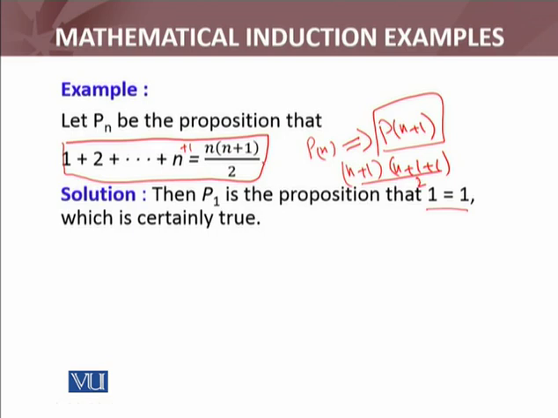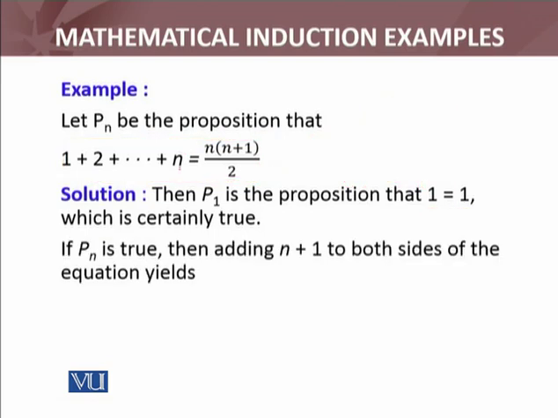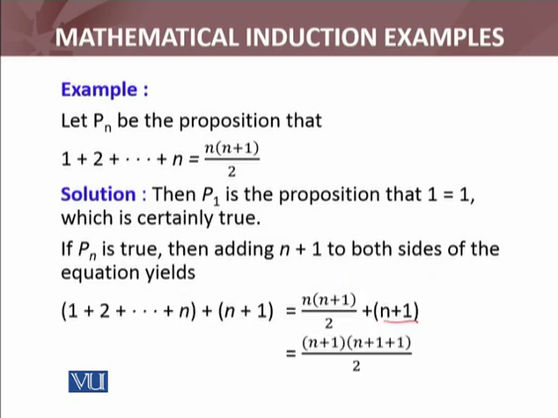Now, taking Pn as true, what will I do next? I will add n plus 1 to both sides. So it will become 1 plus 2 plus so on plus n plus 1 equals n into n plus 1 divided by 2 plus n plus 1. I have added n plus 1 to both sides and then I will take the LCM.